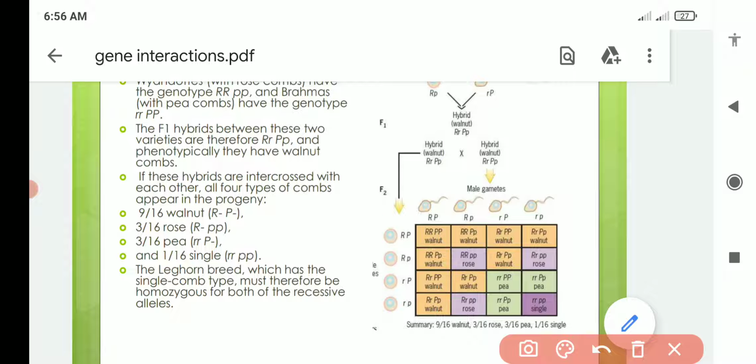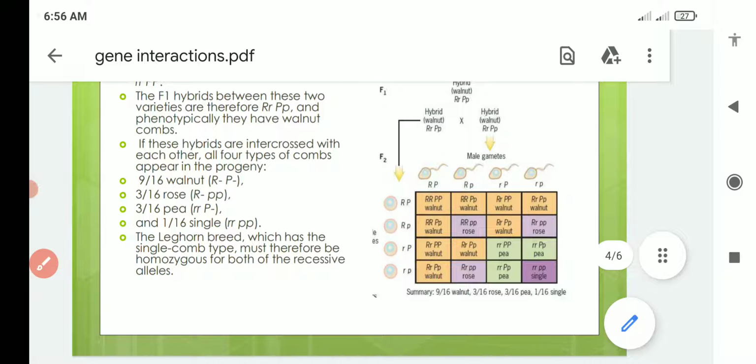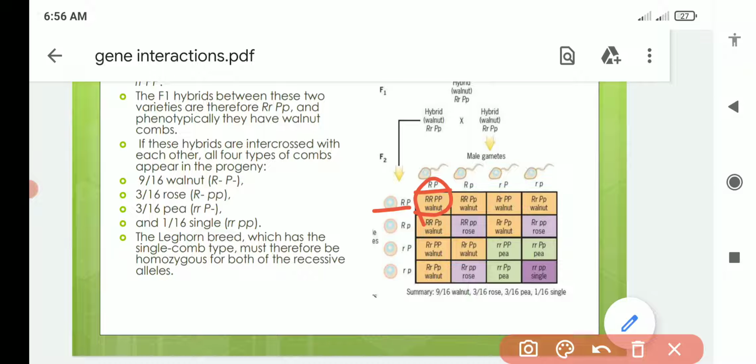Okay, so when we cross these in all possible combinations, we will observe that here you can see when this crosses with this, it will produce capital R, capital P, and both are present, capital R and capital P present together, so it will produce walnut type.